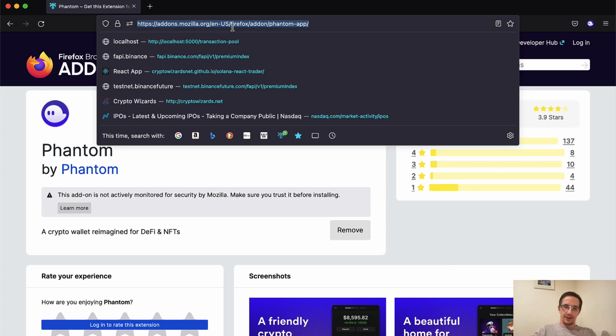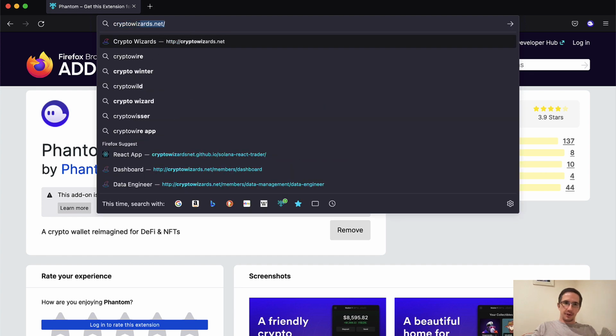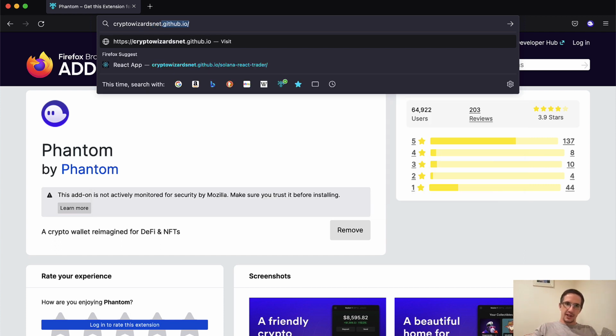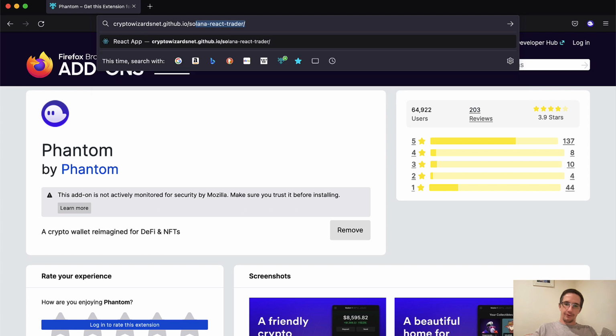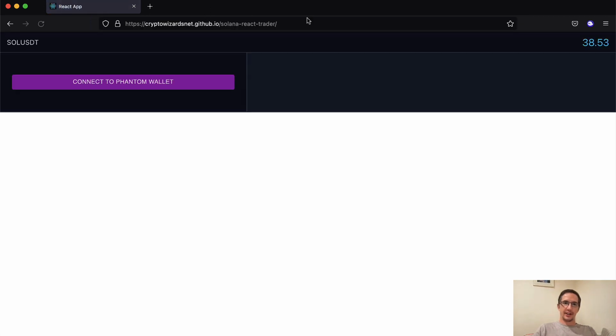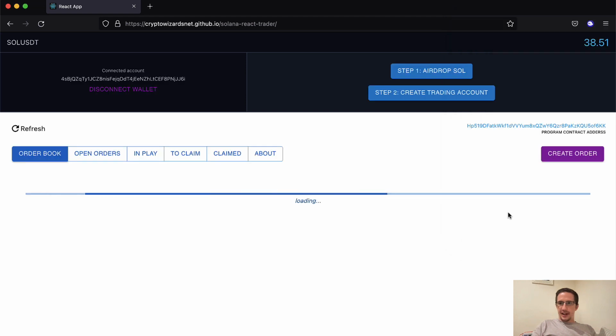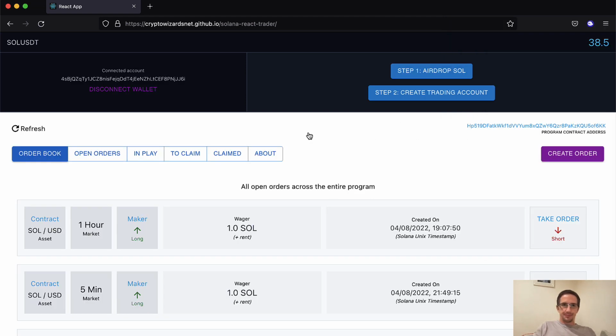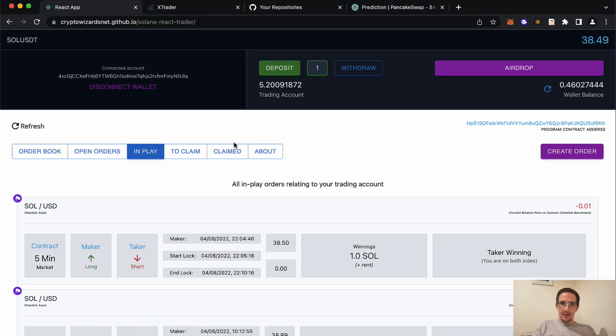So what I'm going to do is I'm going to go to that address. So I'm going to say, right, let's go to Crypto Wizards, not .net, because that's the membership website for us, right? This is going to be cryptowizardsnet.github.io/Solana React Trader. So here's the app, and I'll link it in the description of this video. And I'm just going to go and connect my Phantom wallet. I just downloaded and authorize all of that. And here I am. Now you'll notice that if I go back to Chrome with my other wallet, I see a lot more.